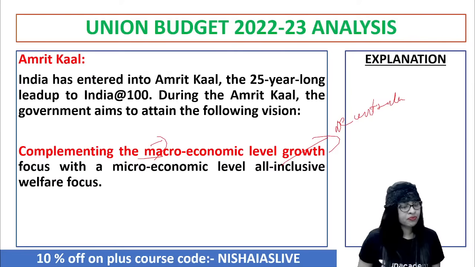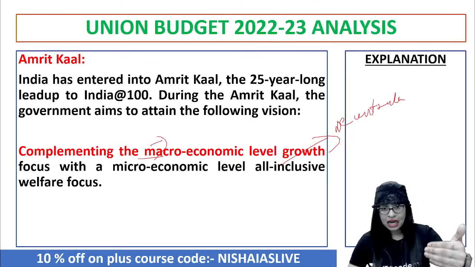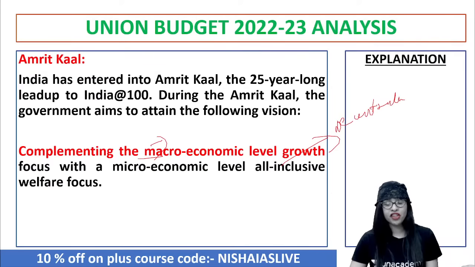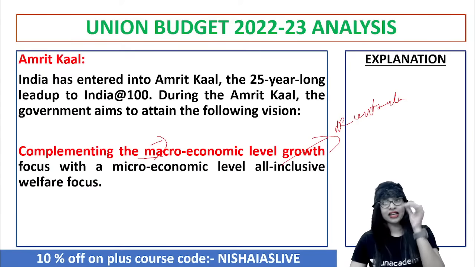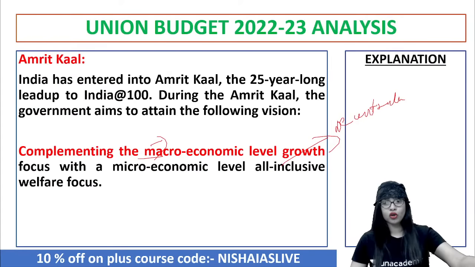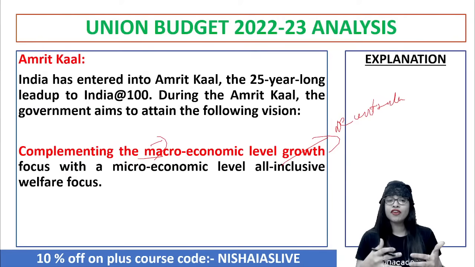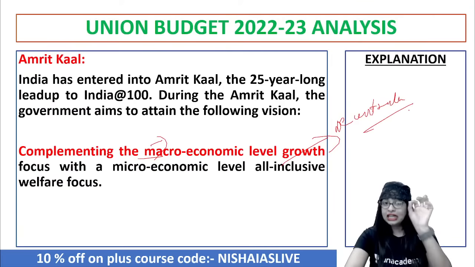Yes, Danya? Yeah, obviously. So that is one of the visions of Amrit Kal, the 25-year-long plan for the government of India, where a country can really become developed. When we have to complement macroeconomic level growth, you need to focus where? At the microeconomic level, because that is going to give an all-inclusive welfare focus, focusing on the context called decentralization. So that is something which is valid and logical.